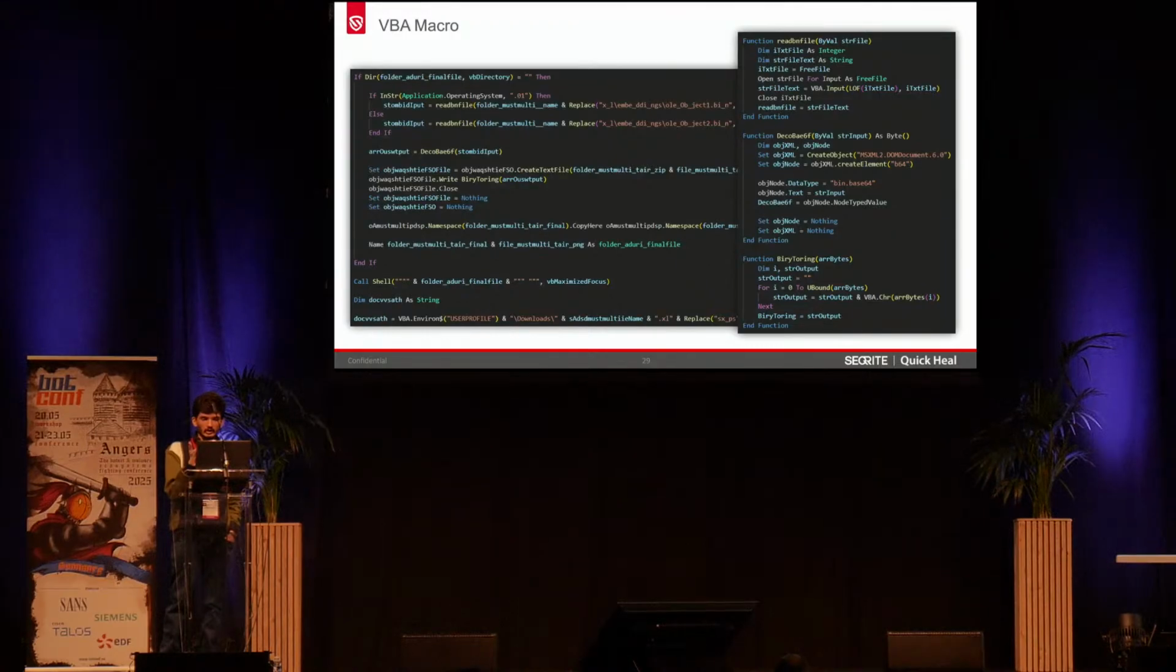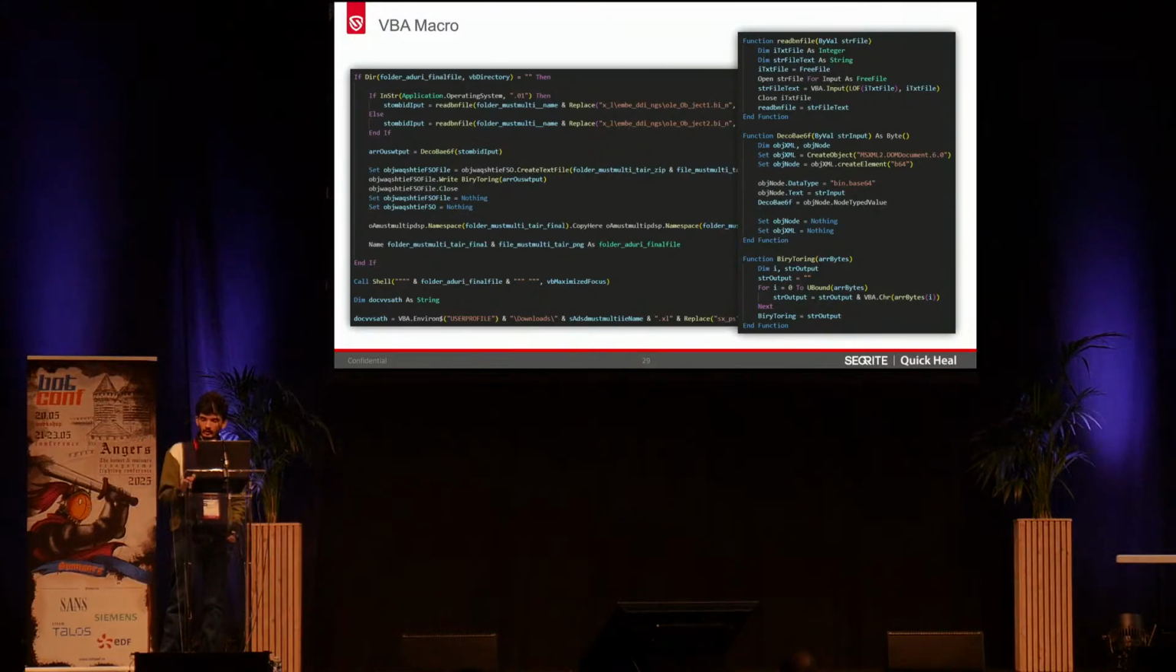And this is the VBA macro where you can see that it was extracting whatever OLE objects or embedded binaries are present, and then applying base64 decoding, which was not seen previously. Once the base64 decoding is done, it drops the final payloads, and then it deletes the VBA macro present in that initial spear phishing document, so that it immediately evades detections.